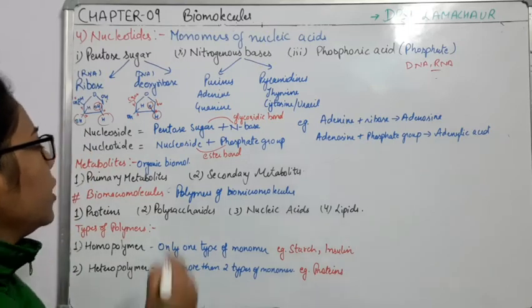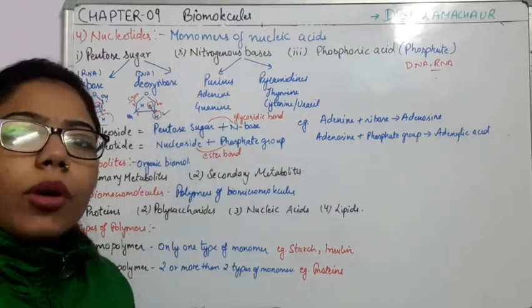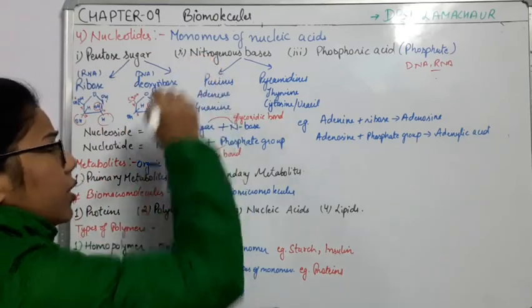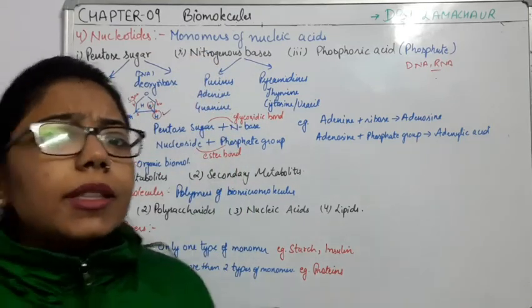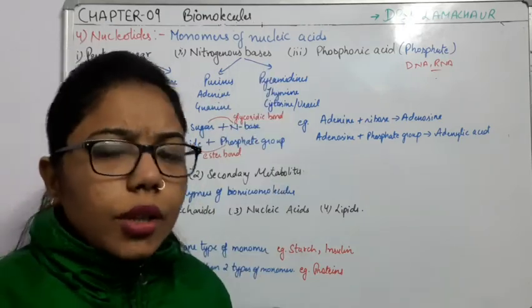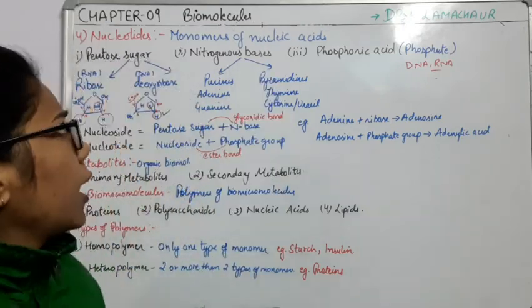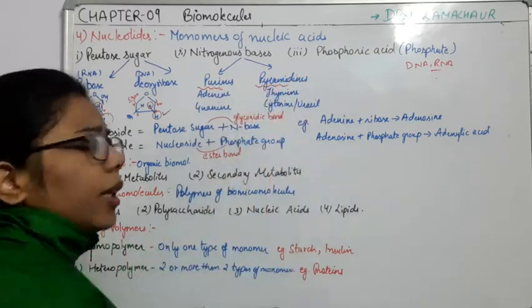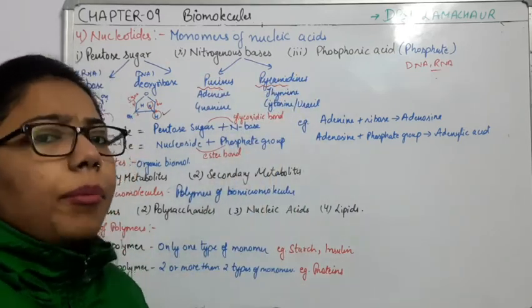So we have done that DNA is the important genetic material. Then come the nitrogenous bases, again one of the components of the nucleotide. Nitrogenous bases can be of two types: purine as well as pyrimidine.